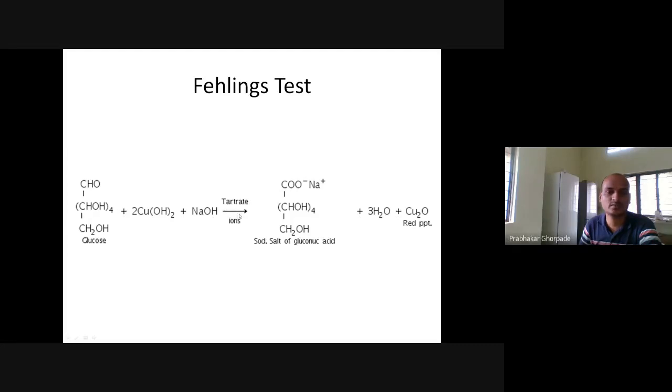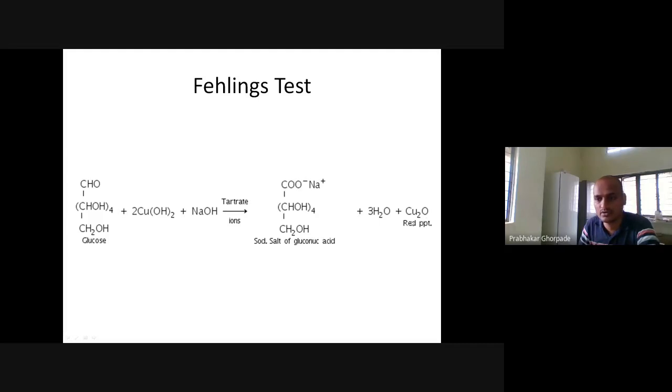In the presence of tartrate ion, this gives the sodium salt of gluconic acid. The aldehyde group gets converted into the acidic COOH group, the carboxylic group. Here Na is attached to the carboxylic group, and we get the sodium salt of gluconic acid plus water, and we get a cuprous oxide precipitate, Cu2O.